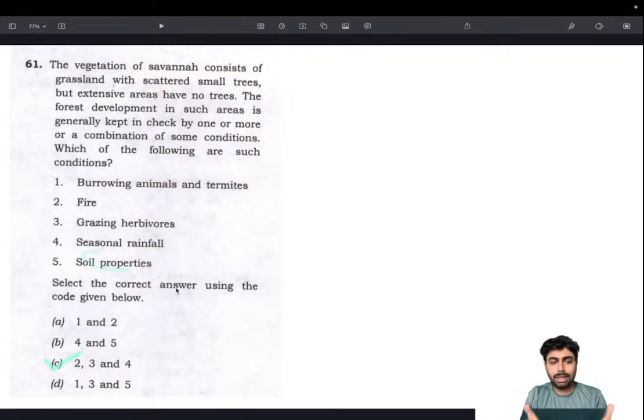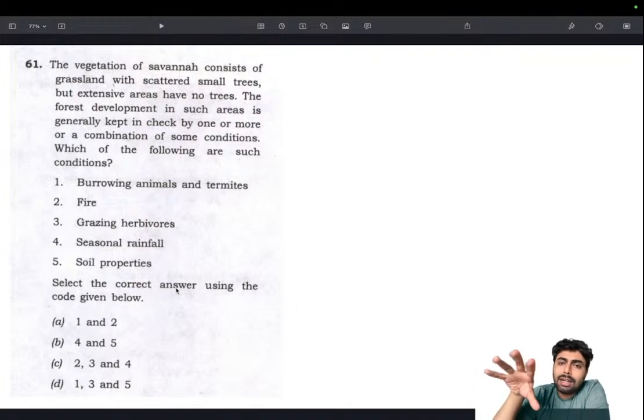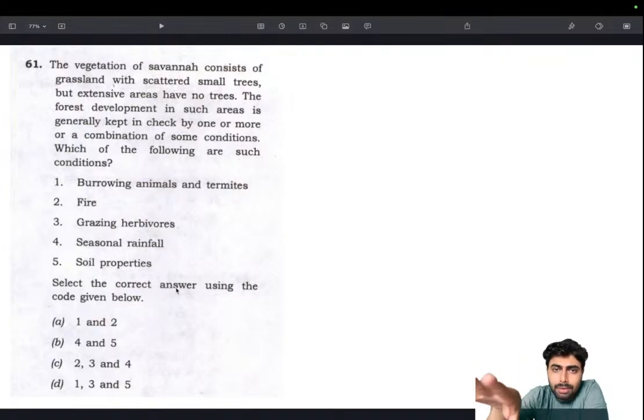Okay, this is the logic I had, and there is no particular fact for this matter, I guess. For example, this same question can be given and the options could be tested with soil properties included or excluded, things like that, because there is no clear-cut fact as to why or how the savanna is savanna, the kind of landscape they have.